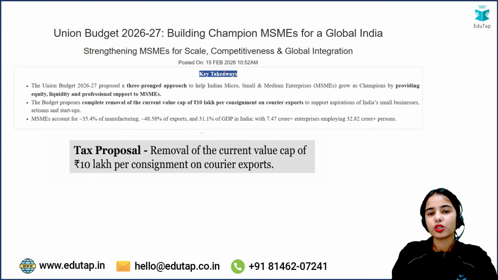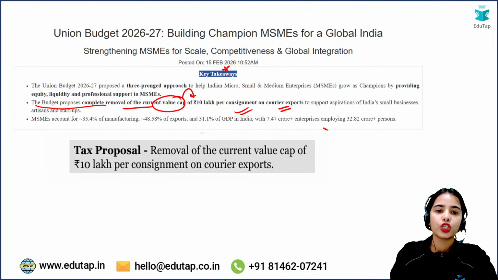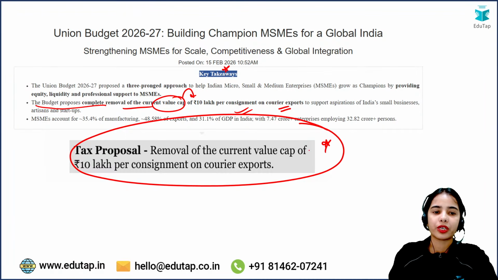So in the PIB also this was discussed that the budget proposes complete removal of the current value cap, current limit of 10 lakh per consignment on courier exports. So the current value limit of 10 lakh per consignment on courier exports has been removed.